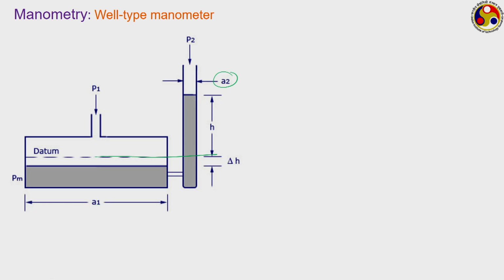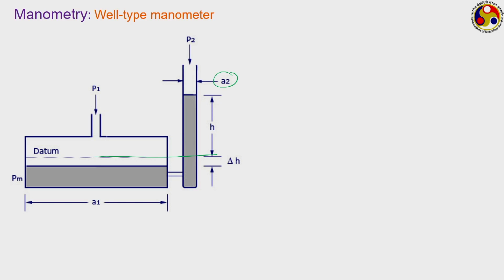If P2 is lower than P1, then there will be a reduction in the fluid level in the big tank, thereby displacing some fluid from the big tank into the cylinder and leading to the formation of a fluid column, generally a liquid column.